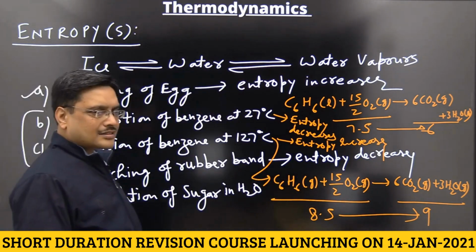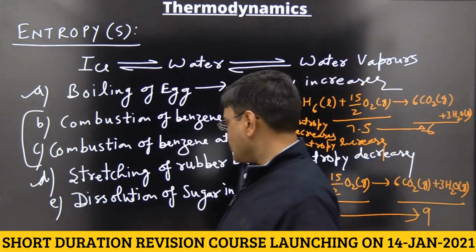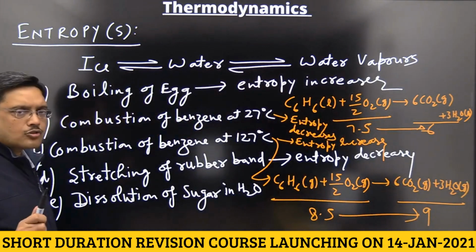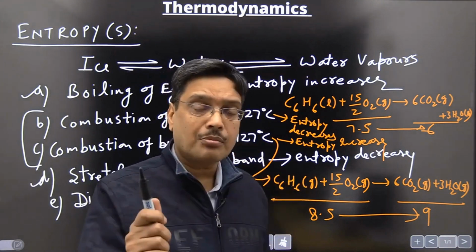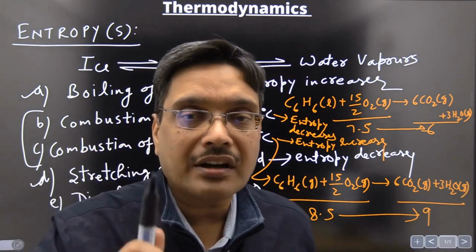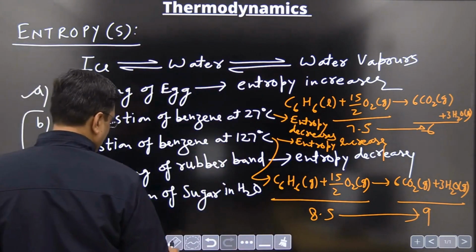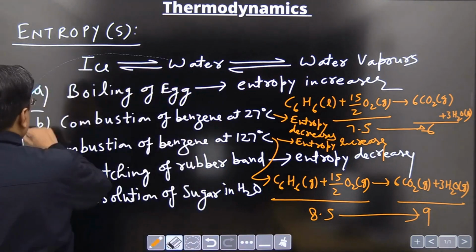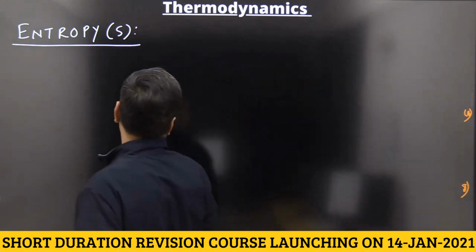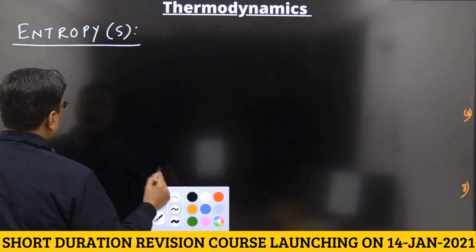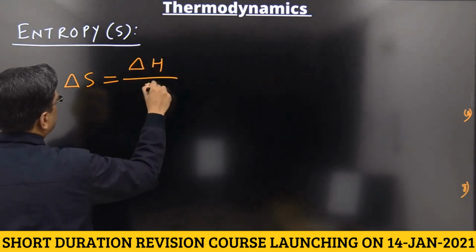Now for numericals, two formulas are present, and then you can solve any question. Actually, absolute entropy cannot be calculated. Absolute entropy or enthalpy cannot be calculated. We can only calculate delta S or delta H. The absolute form is not calculated. See here, how we solve the numericals. Actually, delta S is equal to delta H upon T. Use this formula.